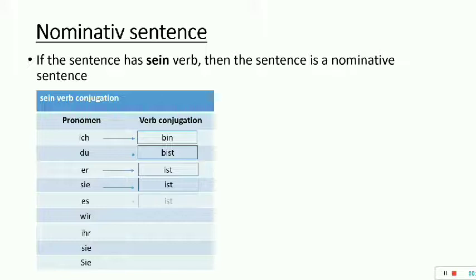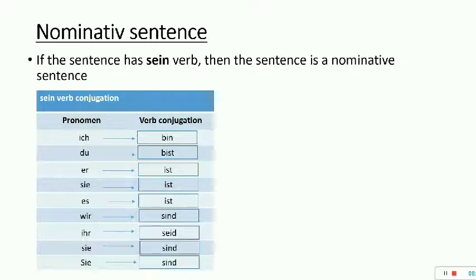Er ist means he is, sie ist she is, es ist it is, wir sind means we are, ihr seid means you all are. Sie sind means they are. And Sie sind with capital S means you are, with respect. If you are talking about some elder person, then in that case you will be using Sie with capital S.